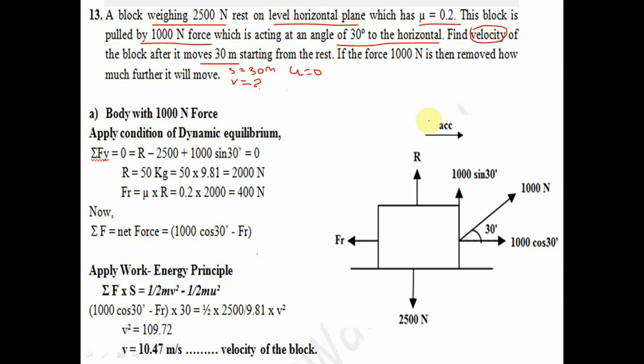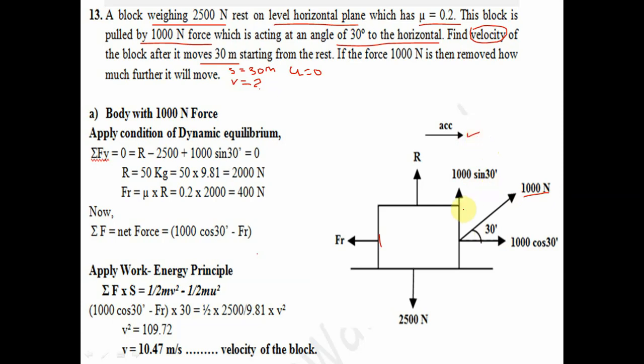Now the diagram is not given here, so first we have to draw the diagram. First I will draw a block of weight 2500. Now a 1000 Newton force is acting at an angle of 30 degrees. Because of this force, the acceleration is towards the right.